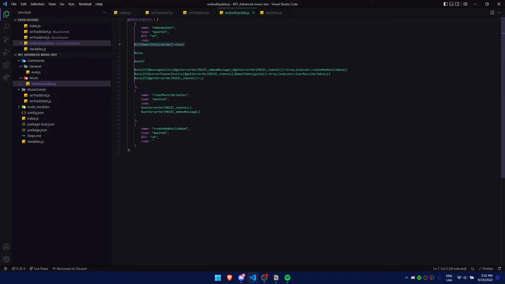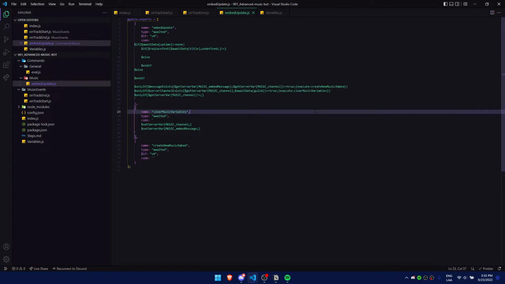Next, we gotta add an if like this. And you're wondering, why is it needed? Because we're gonna open it, and if the uptime is none, it's gonna check if there's a song playing or not. After we finish that, we have to add another if to check if there's a song playing or not, checking the title of the song.